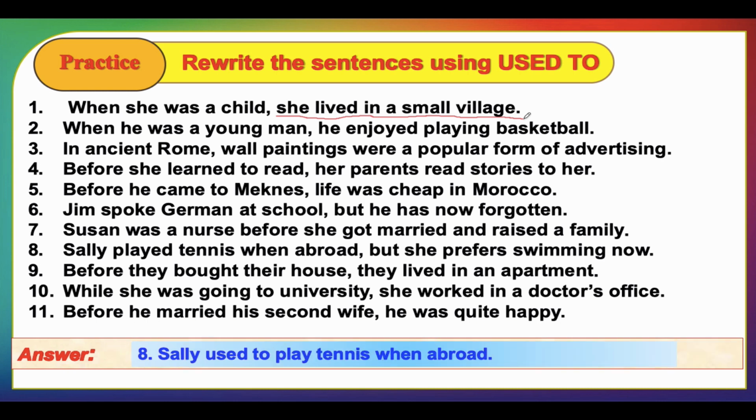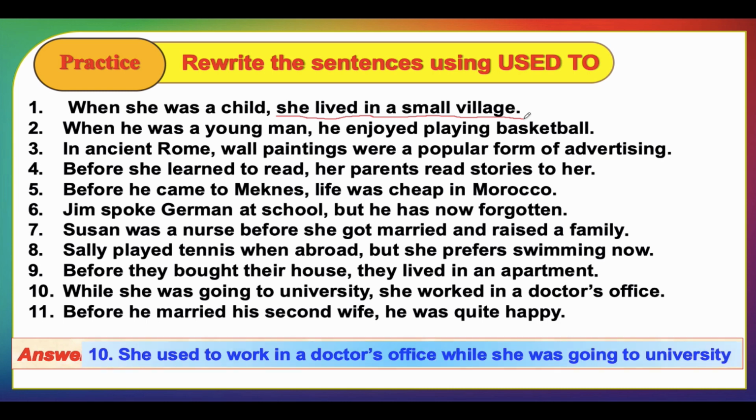Sally used to play tennis when abroad, but she prefers swimming now. Before they bought their house, they lived in an apartment. So we say they used to live in an apartment before they bought their house. While she was going to university, she worked in a doctor's office. She used to work in a doctor's office while she was going to university.